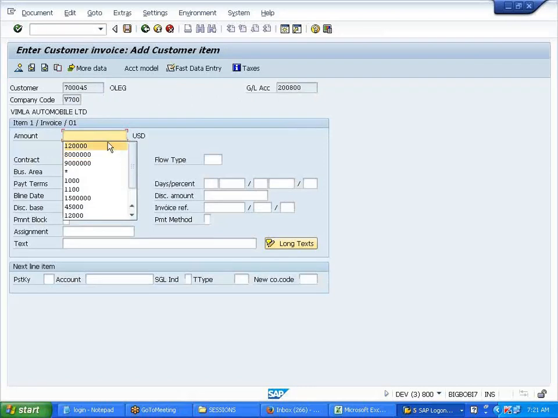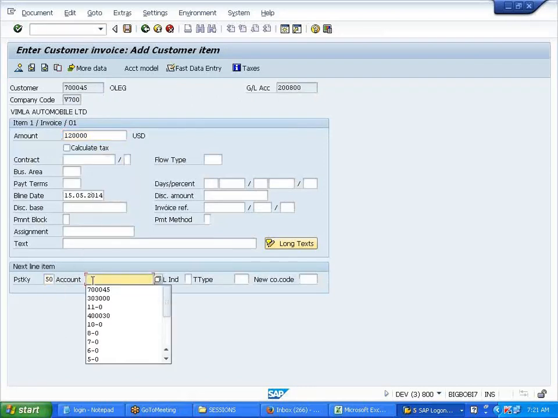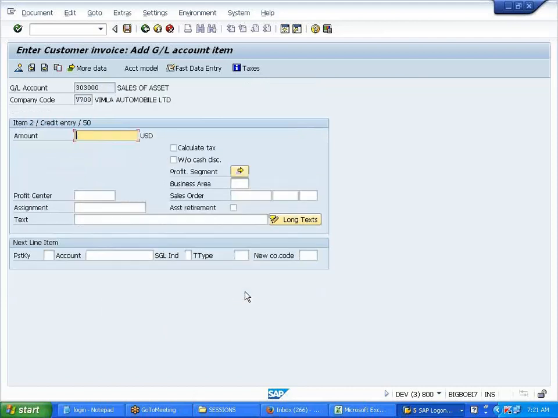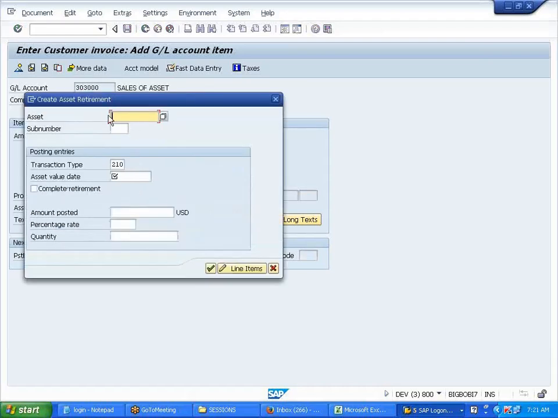Customer 120, 50, sale of an asset with revenue, enter. Did we get this? See? Select this. Press enter. Which asset you want to retire? The 11th, right? We said, yeah. Asset number 11, right?